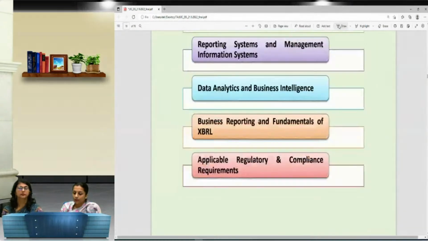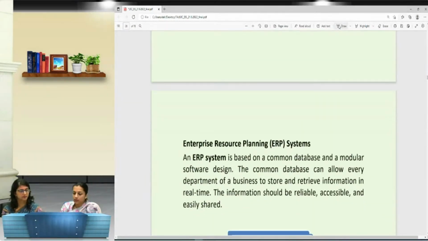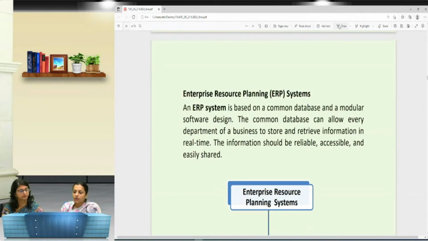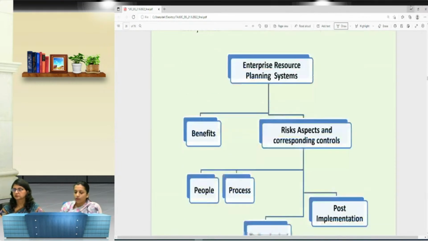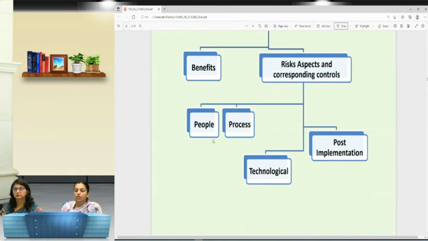So in this chapter, the very first is enterprise resource planning, which is a common database system having a modular software design based system that is used to retrieve the information and store the information in real time. So in ERP, that is Enterprise Resource Planning system, we have benefits, risk aspects, and corresponding controls, and the risk aspects are on the basis of 4 bases. One is the people, process, technological, and post implementation. So for each and every risk aspect, we have the risk vis-a-vis control related to that.